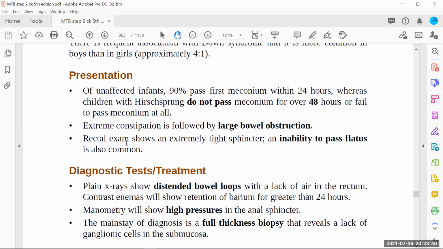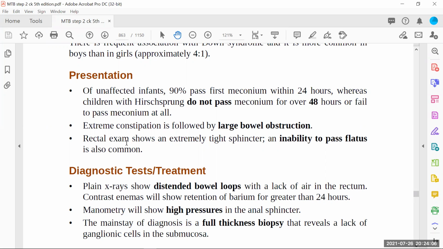So what can we do? Surgery is the only option, and what kind of surgery is there? We have to analyze which part of the large bowel is not innervated, and that area we have to remove, and we have to do the end-to-end anastomosis. We have to remove that area, otherwise the baby cannot pass the stool anyway. It's not possible, because that area is not doing peristalsis.